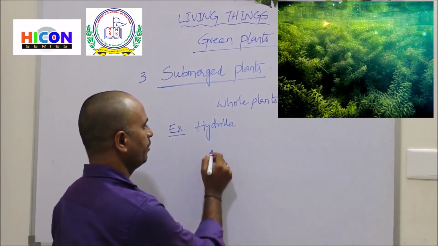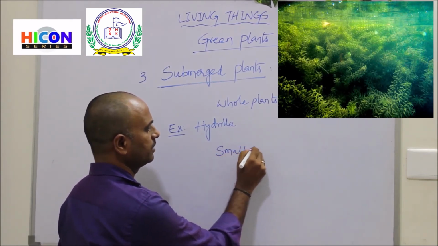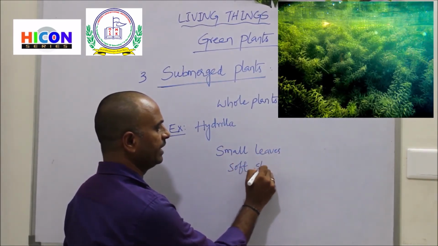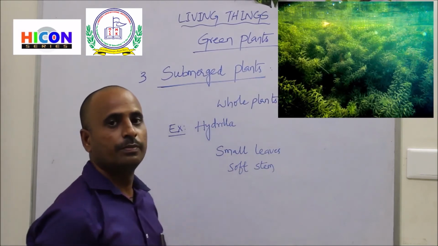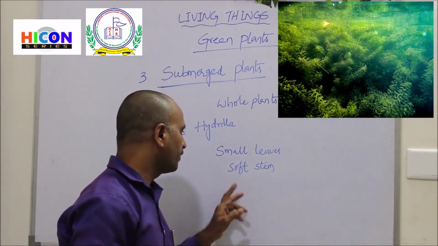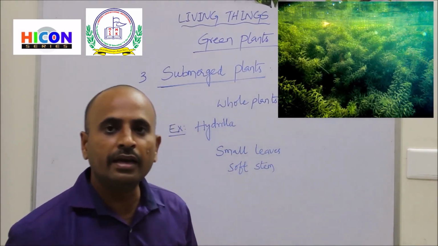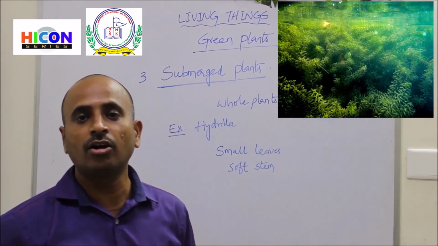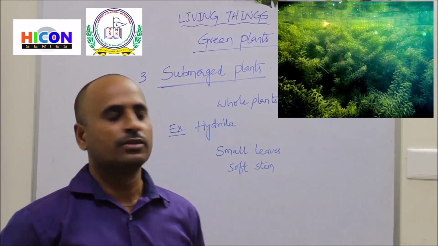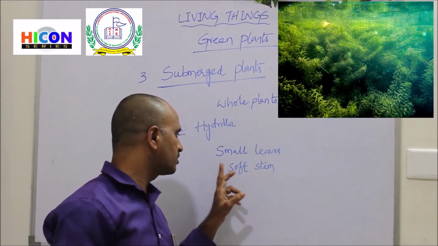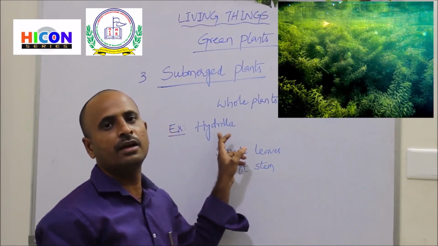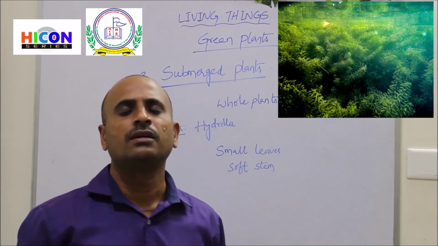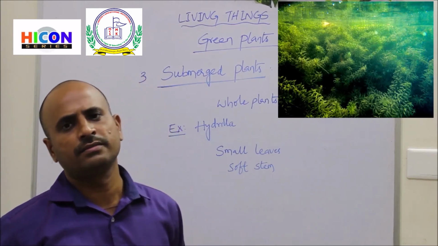That means the stem is very flexible. Because the stem is flexible, it can bear the water waves and water currents and does not move along with the water. This soft stem helps the hydrilla bear the water currents produced in ponds, rivers or lakes.